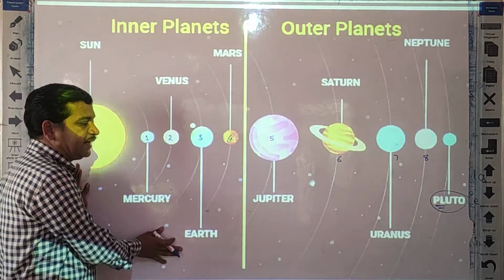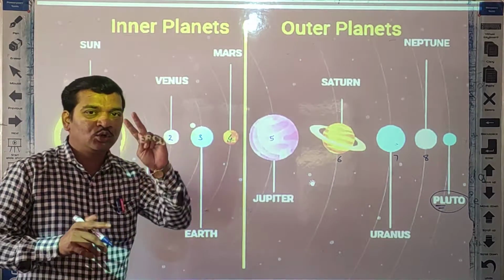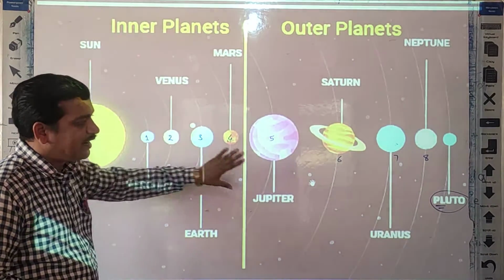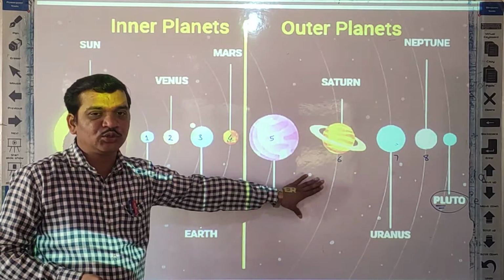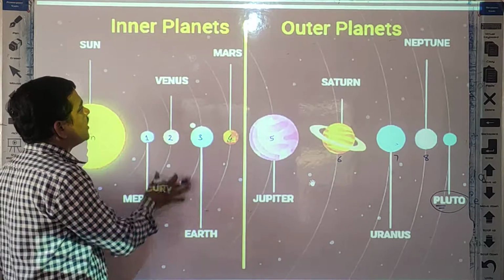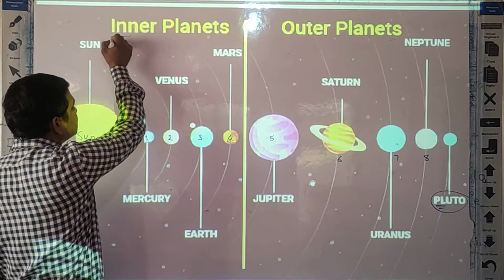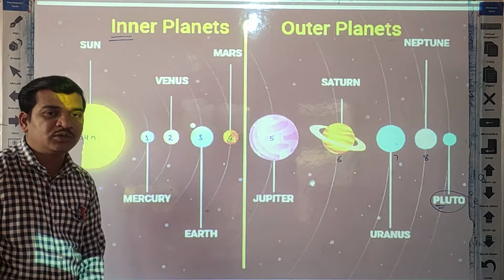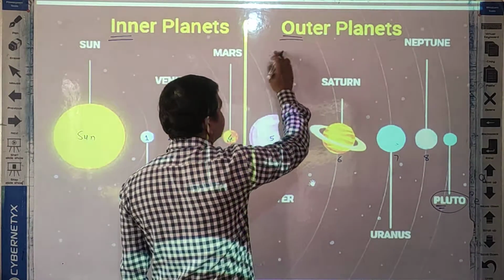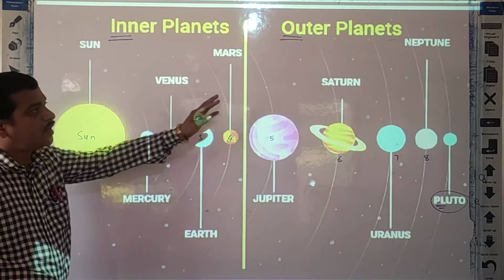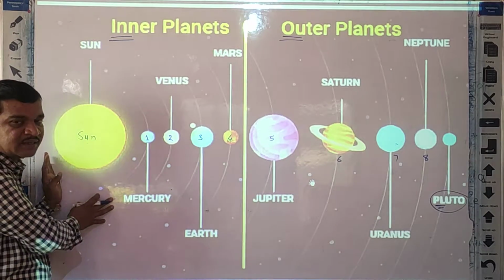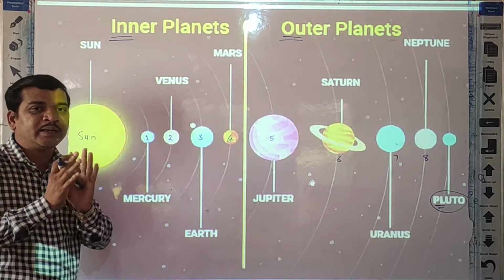Now these 8 planets are divided into 2 groups. First group is inner planets and second group is outer planets. Those planets that are very close to the sun are called inner planets.